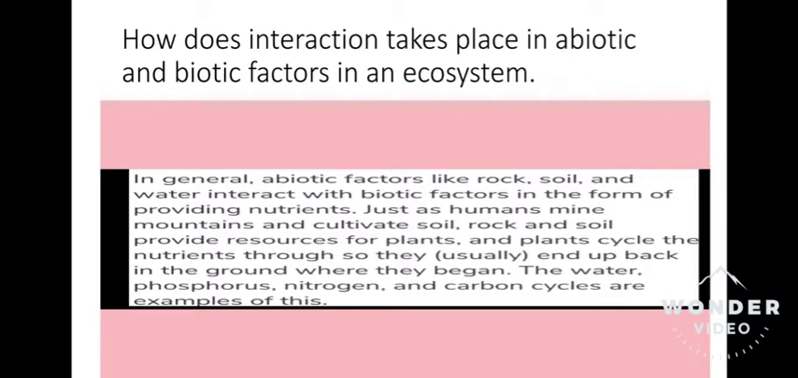Now the question comes: how does interaction take place between abiotic and biotic factors in an ecosystem? In general, abiotic factors like rock, soil, and water interact with biotic factors in the form of providing nutrients. Just as humans mine mountains and cultivate soil, rock and soil provide resources for plants, and plants cycle the nutrients through so they end up back in the ground where they began. The water, phosphorus, nitrogen, and carbon cycles are examples of this.